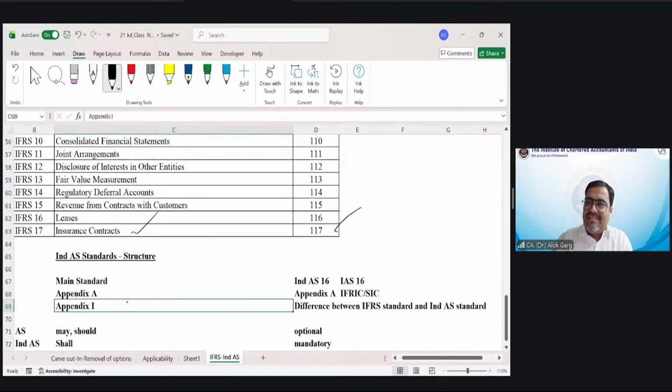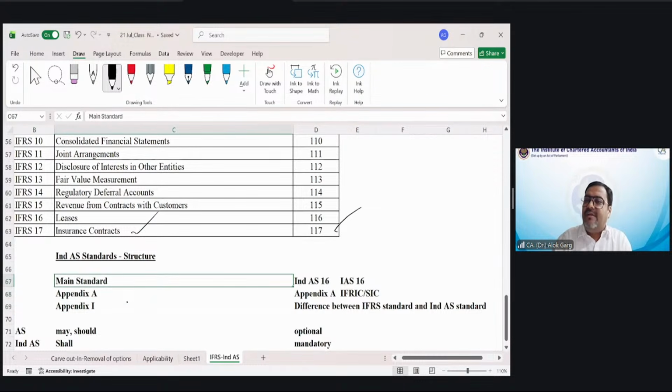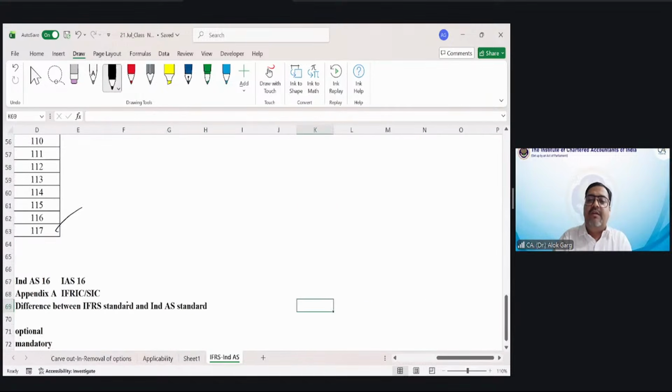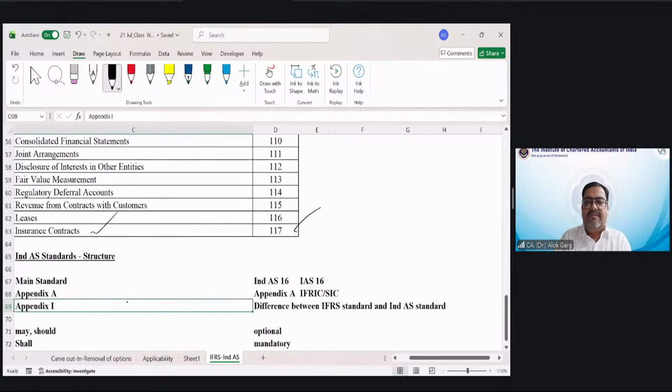So how are our Ind AS structured? We have the main standard, we have the alphabetical appendix, we have the Roman numerical appendix, right? This Roman numerical appendix, appendix 1, will give you the difference between IFRS standard and Ind AS standard, right? This will provide you the difference between IFRS standard and Ind AS standard. Is that clear? Is that clear, my dear friends? Okay.